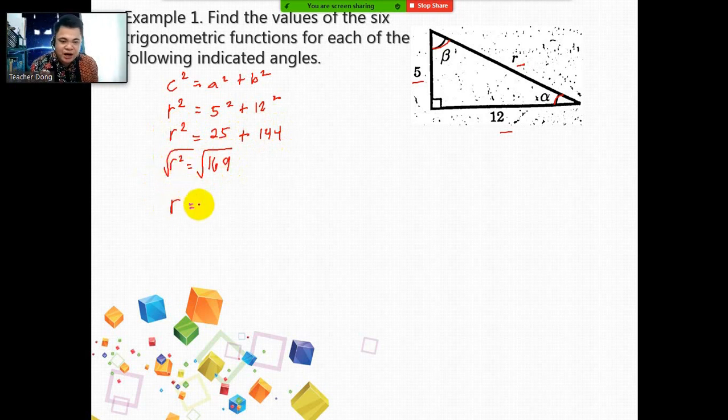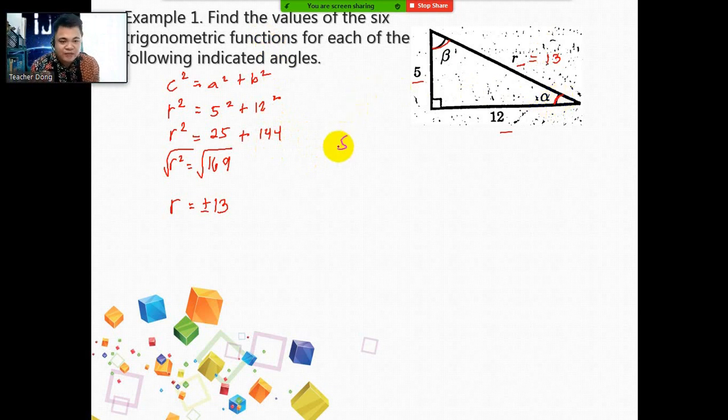So therefore, r is equal to positive, negative. What's the square root of 169 based on our previous lessons? It is about radicals. It is 13. So we take positive 13 because we are talking about measurements of a leg of a triangle. Use positive 13. Now we are able to complete the measurements using the Pythagorean theorem. So we can now solve for the 6 trigonometric ratios in terms of alpha and beta.